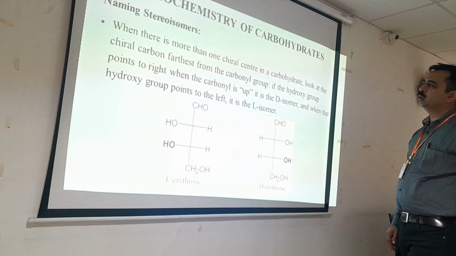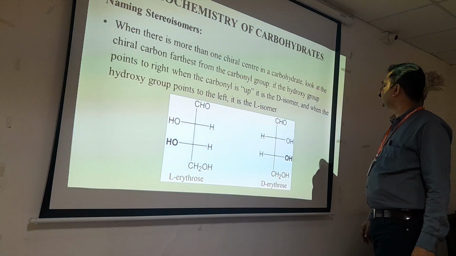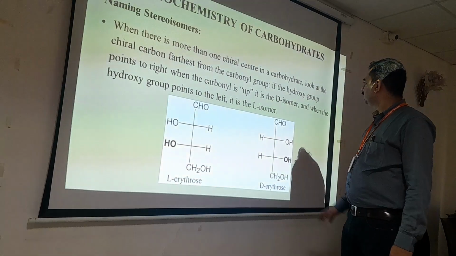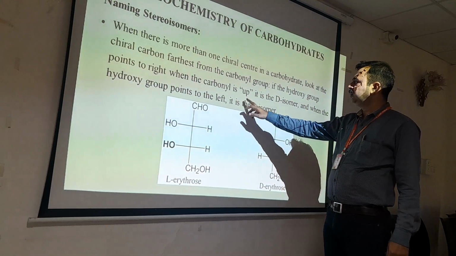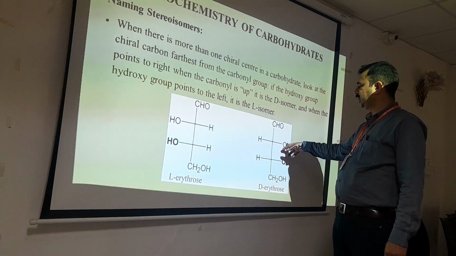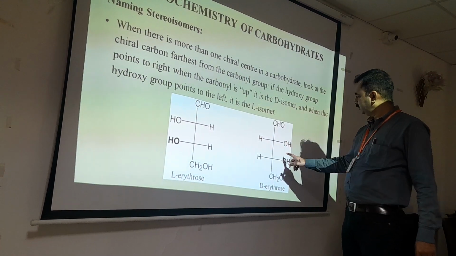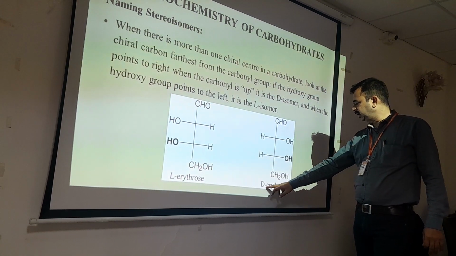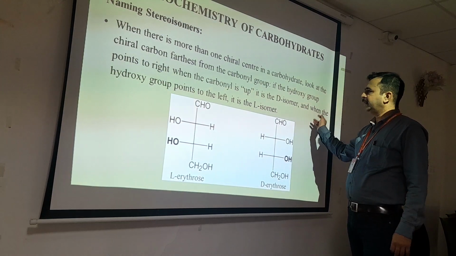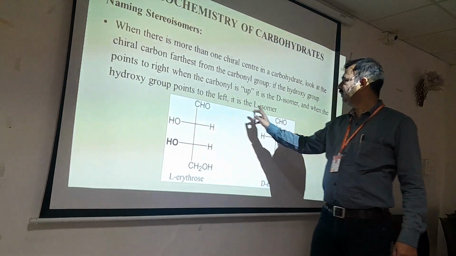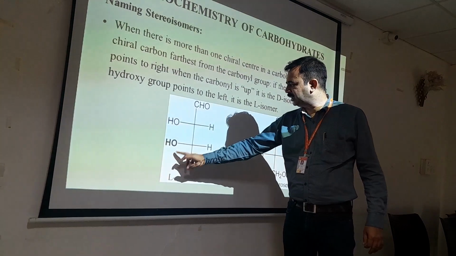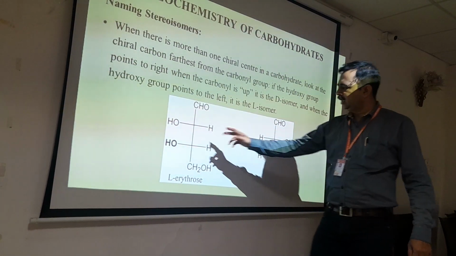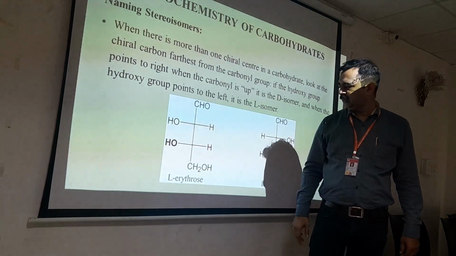Naming. When there is more than one chiral center in a carbohydrate, look at the chiral carbon farthest from the carbonyl group. If the hydroxyl group points to the right when the carbonyl is up, it is called the D-isomer. See this: if this OH group is on the right-hand side, then it is D-erythrose. And when the hydroxyl group points to the left, it is called L. So look at the hydroxyl group. See here, the hydroxyl is on the right, therefore it is D. If it is on the left-hand side, then it is L-erythrose.